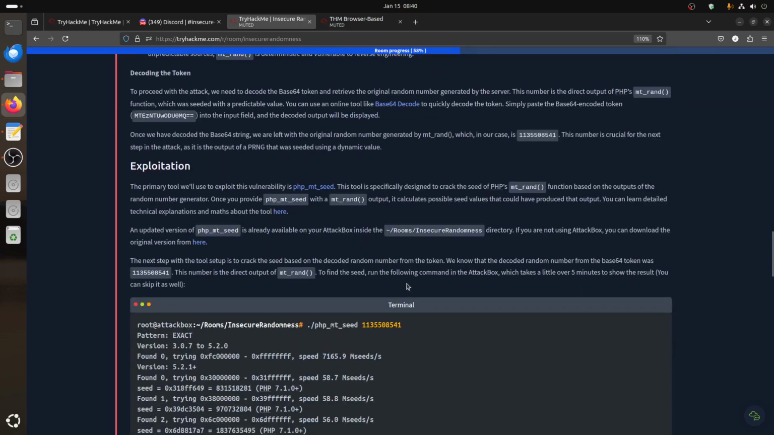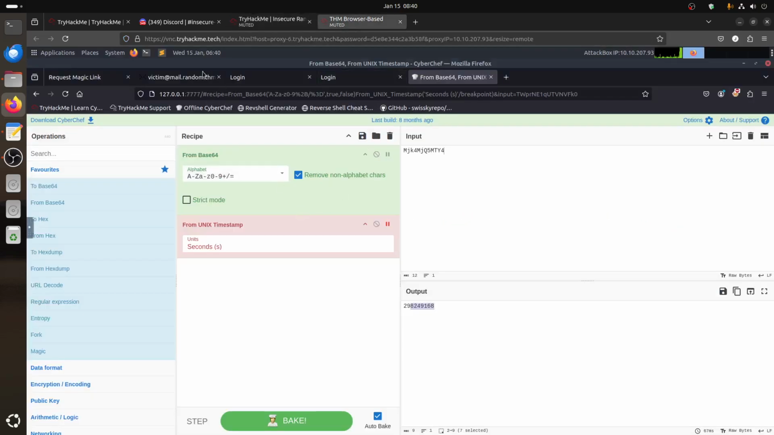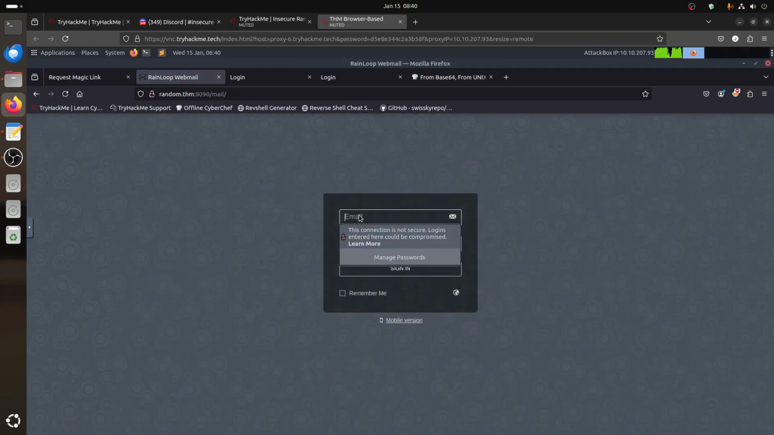Now, in this example, for example, they work with the email magic. We don't have the login. Well, we have a magic login. Because I logged in as a victim, let me log out. Let me log in as magic at random dot tryhackme mail at random, and then the password is testing at 123.